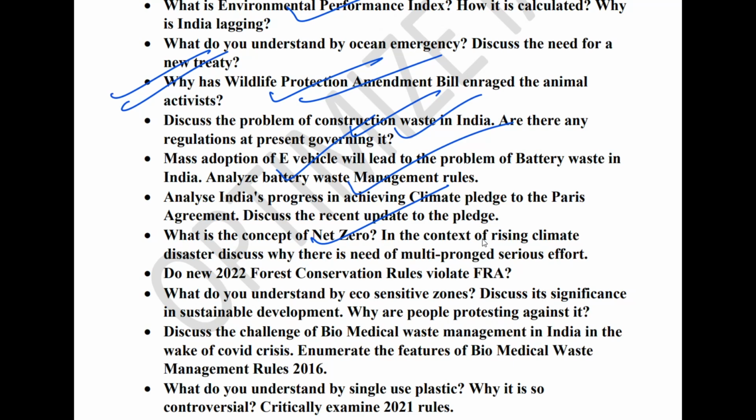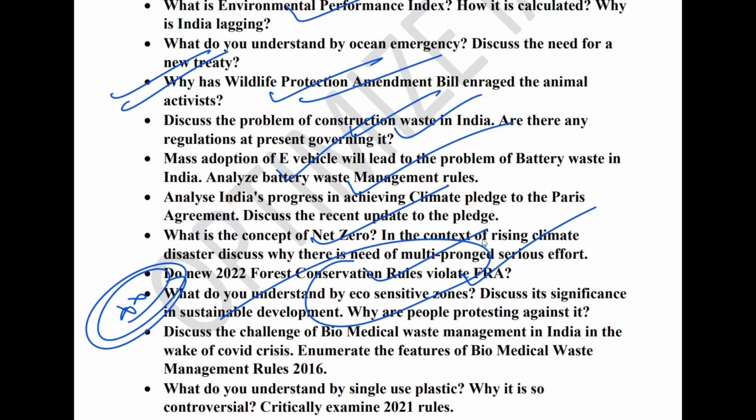Next is the topic of forest conservation rules. Does it violate the FRA? Next is the topic of eco-sensitive zones. They can ask you what are eco-sensitive zones, what is the significance of eco-sensitive zones, and why are people protesting against these eco-sensitive zones. So this is a very important topic. I will make it like 3-star.